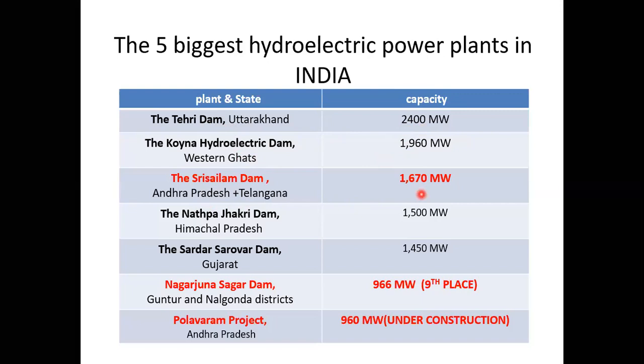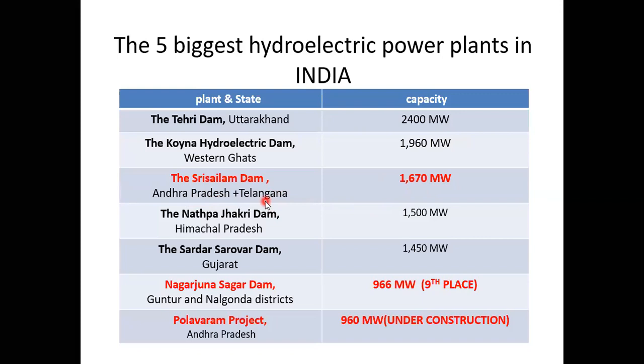I'm saying the total contribution is 1670 megawatts, which means when you compare Andhra Pradesh and Telangana, the individual states share that 1670 megawatts. Out of these 1670 megawatts, only 770 megawatts comes under Andhra Pradesh. Only 7 units come under Andhra Pradesh, and each unit rating is 110 megawatts. So 7 into 110 megawatts is 770 megawatts, which comes under Andhra Pradesh, and the remaining power, that is 900 megawatts, comes under Telangana.